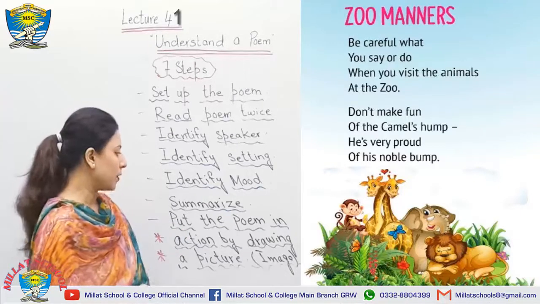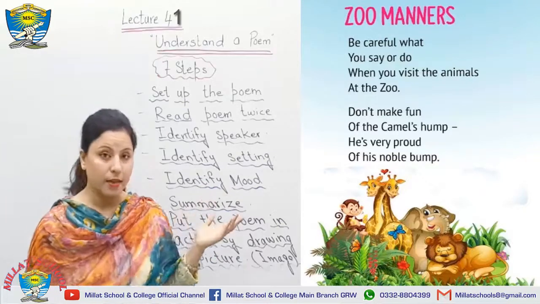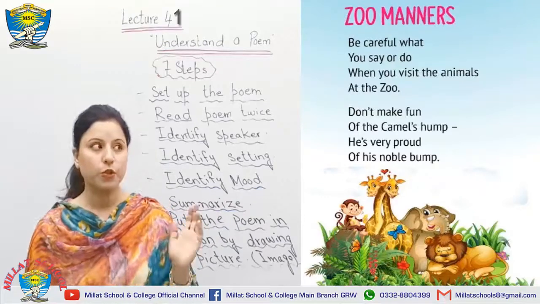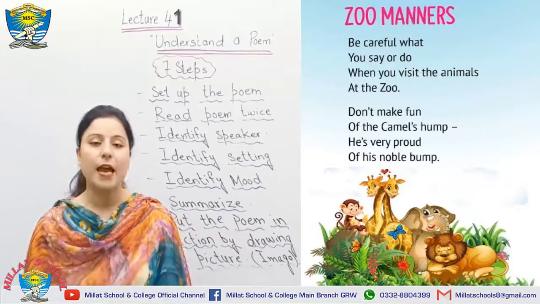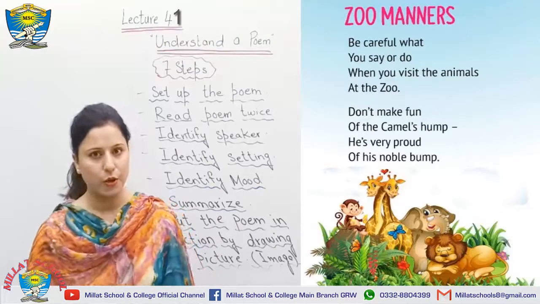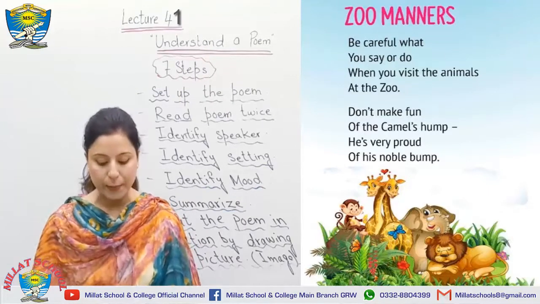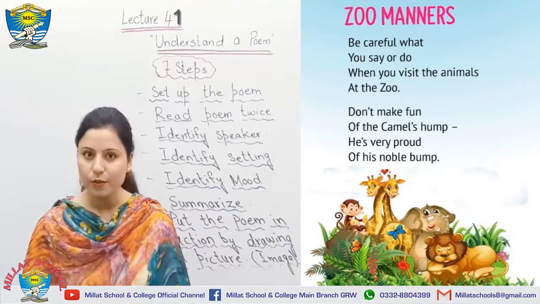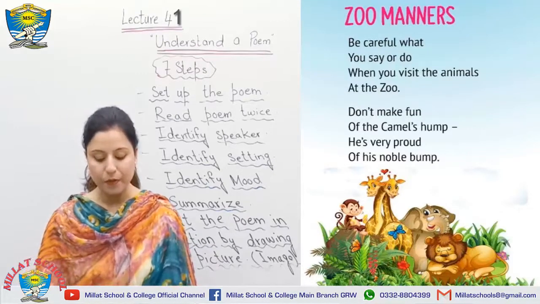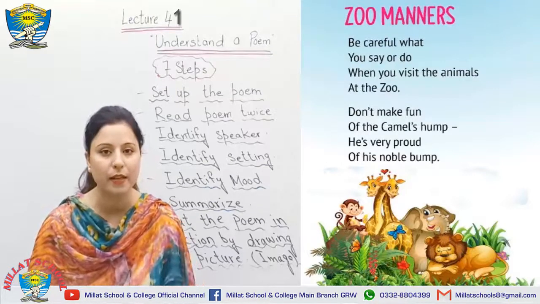Then I have seen how the poet has put the poem in action. I can see the pictures over there, and I am able to understand that it should be about the animals and the visit to the zoo. Let's see. If I make the questions of this poem for you, I will give you number 1 question, like, what is the place described? Zoo. Obviously, you are right. Number 2, tell me some rhyming words. Do you know what rhyming words are? Yes, they give us some rhythm.